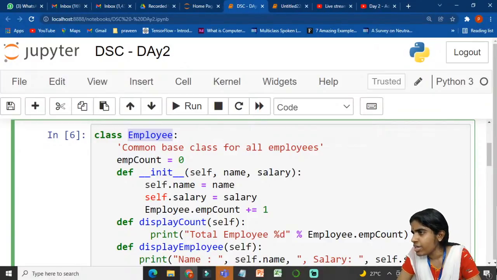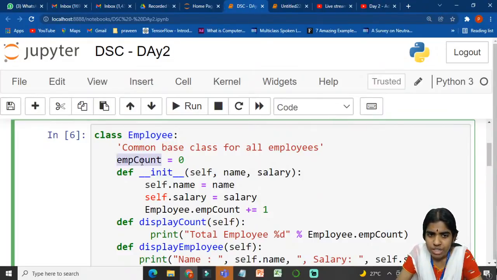Yes, Prabhu. You are clear now why I am using it. Because self denotes an instance of my class, and I am trying to access a class variable, so I am using Employee. It is defined outside this method. Am I clear? Prabhu, someone asked me a doubt. Any more doubts?